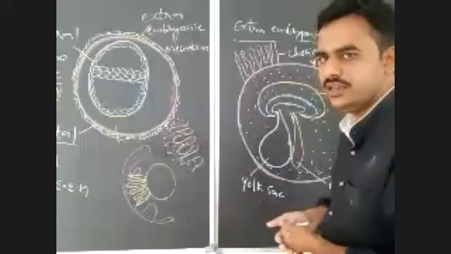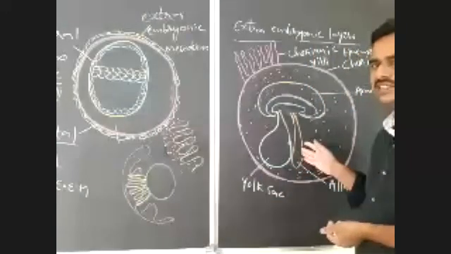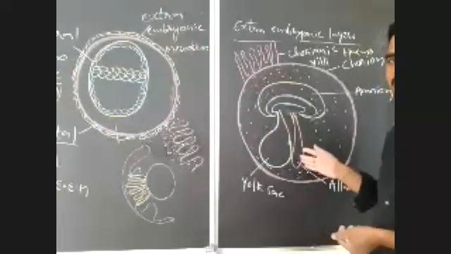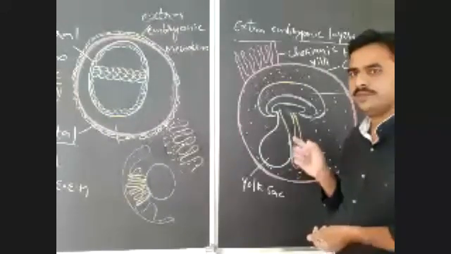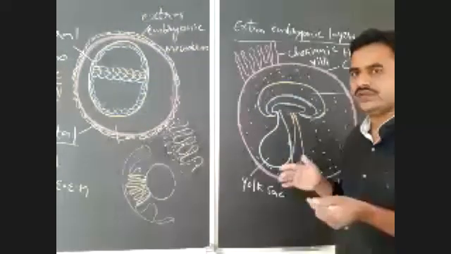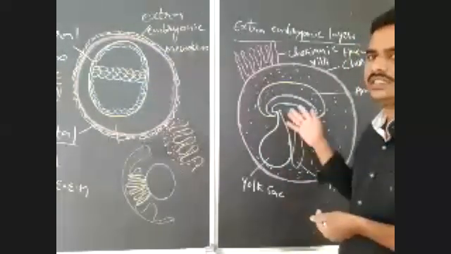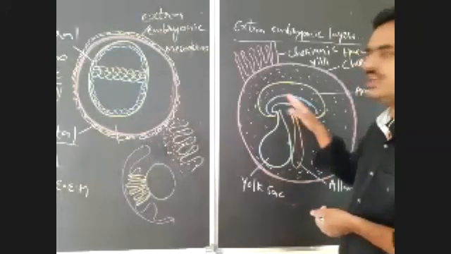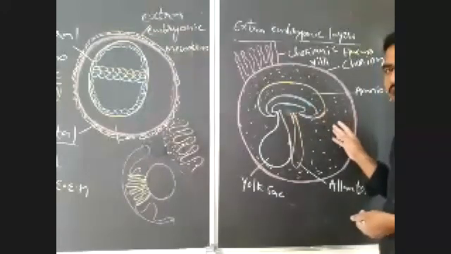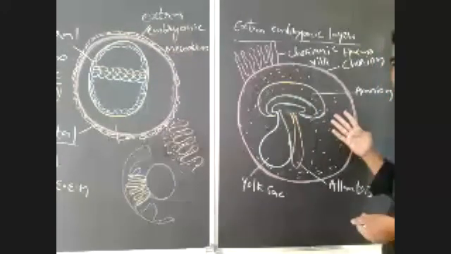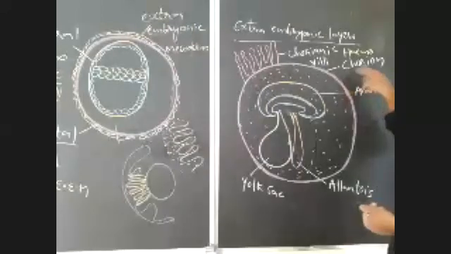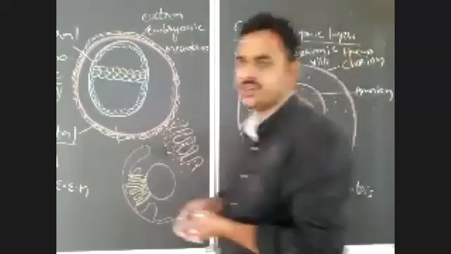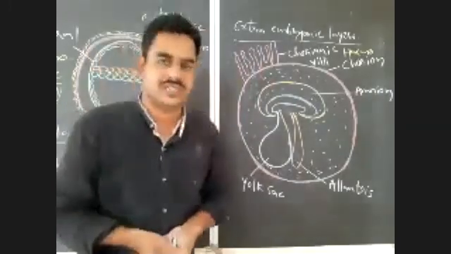After completion of that, we discussed extra-embryonic layers. As I already mentioned, extra-embryonic layers play a vital role for the survival of the embryo from implantation to formation of placenta. In between this period, all the requirements for the embryo will be supplied by these extra-embryonic layers, and they protect the embryo. So what are the extra-embryonic layers present in the human embryo? There are 4: chorion, amnion, yolk sac, and allantois. These are the 4 extra-embryonic layers that we discussed. And some more details we have to discuss.